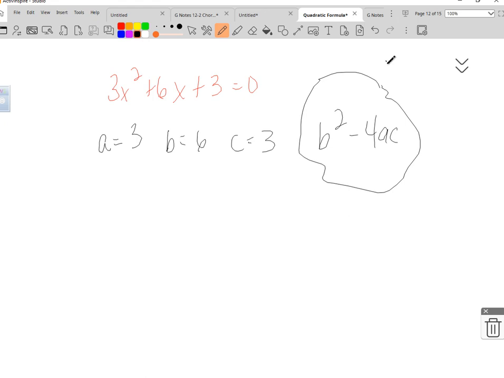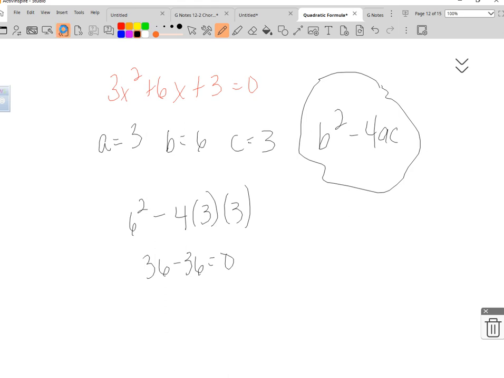It's 0. Oh, it's 0. B is not always negative. Alright, so b squared, 6 squared minus 4 times a times c, 36 minus 36 gives us 0.